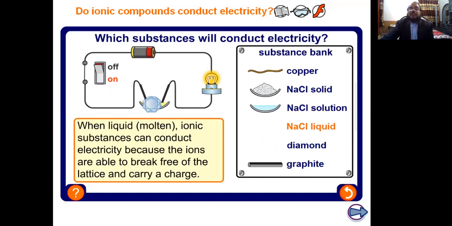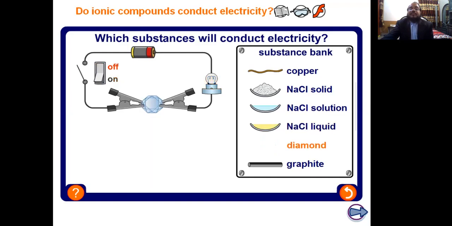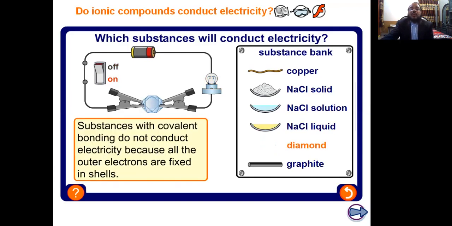And what about the diamond? If we place the diamond, check, no glowing. This bulb is not on, there is no response. Substances with covalent bonding do not conduct electricity because all the outer electrons are fixed in the shell.